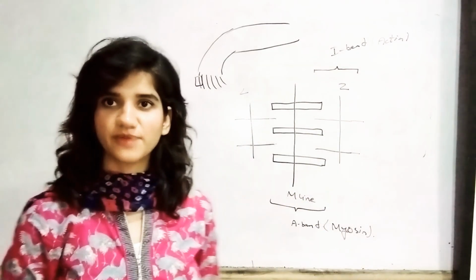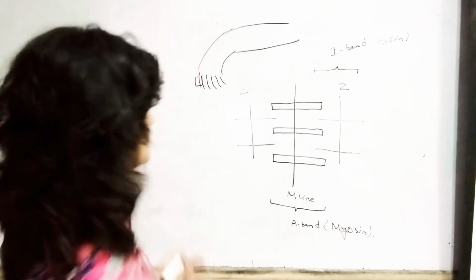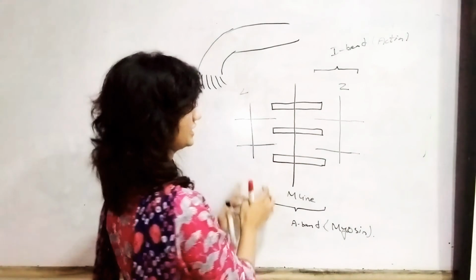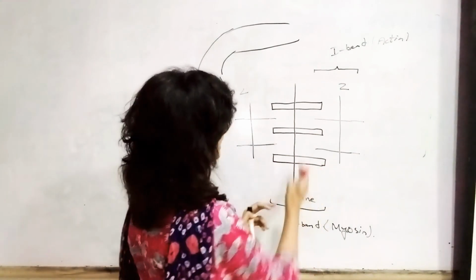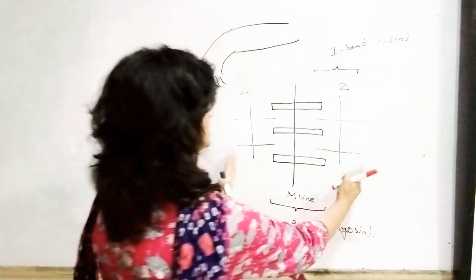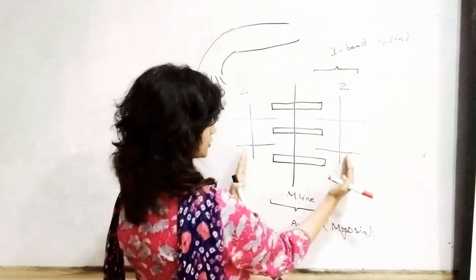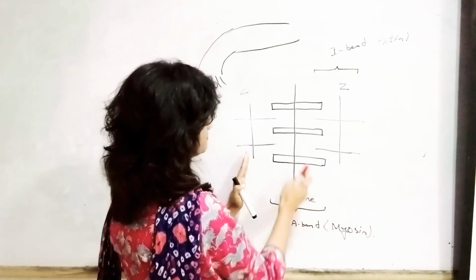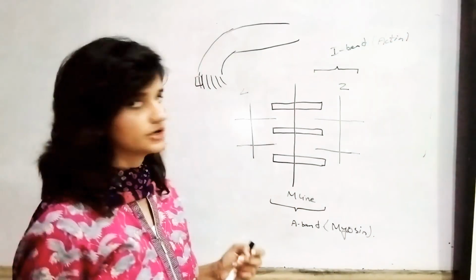So you might be clear about this a bit. This is the A band, this is the I band. In the middle of the I band, the Z line is present, and in the middle of the A band, the M line is present. Two Z lines make a sarcomere. So this one is a sarcomere, and in between them, the M line is intersecting it.